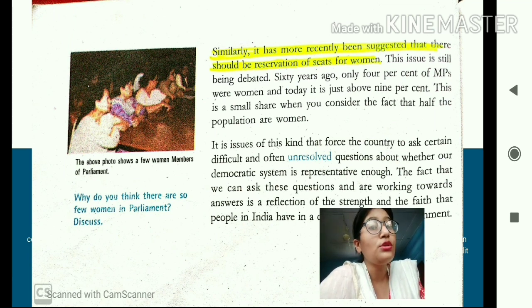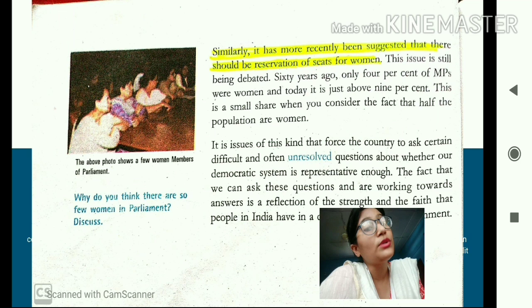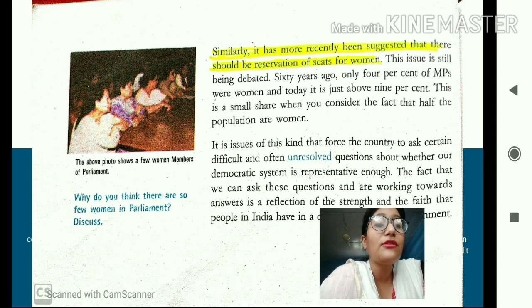Sixty years ago, students, only 4% of MPs were women. See, out of the total population of India, around 50% comprises women, but still only 4% of them were getting the chance to be represented in the parliament. Today it has increased just a little bit, to 9%. But even then it is very less, isn't it? The population of women in the country is so large, but despite that, the participation of women in government making is only 9%. Initially it was even less, only 4%, but now it has increased just a little bit.